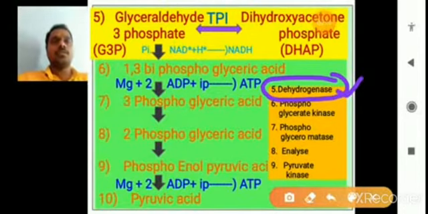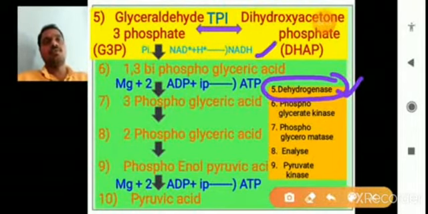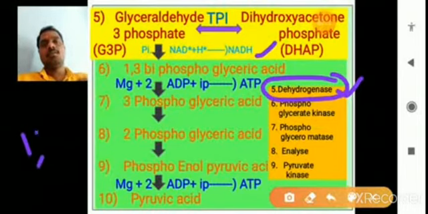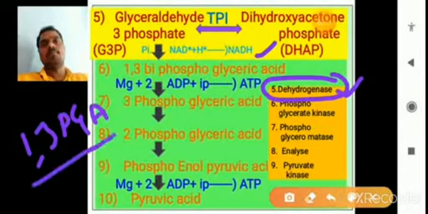That dehydrogenase enzyme is very important for the formation of NADH and also the formation of 1,3-bisphosphoglyceric acid, right? So this is called 1,3-phosphoglyceric acid, 1,3-PGA, meaning 1,3-bisphosphoglyceric acid. This is the sixth stage of glycolysis.